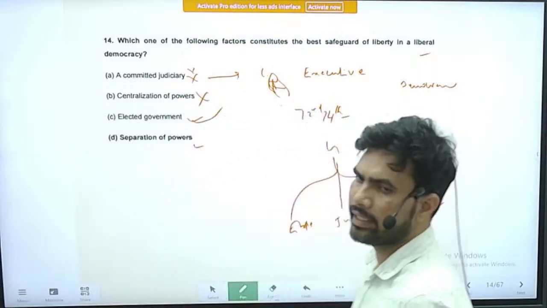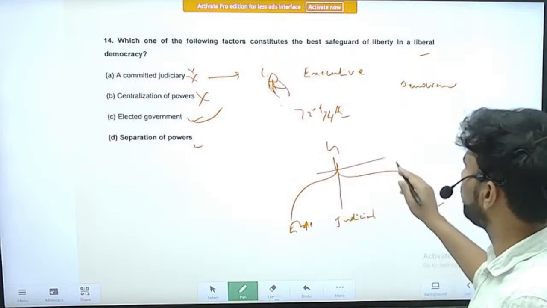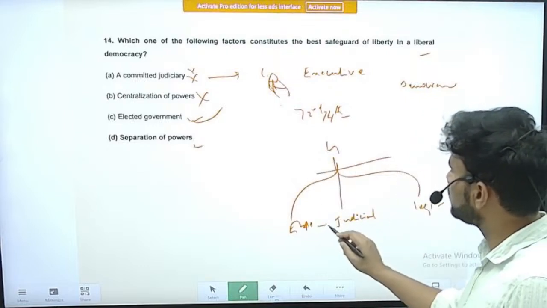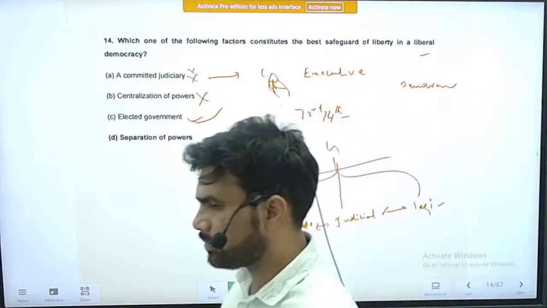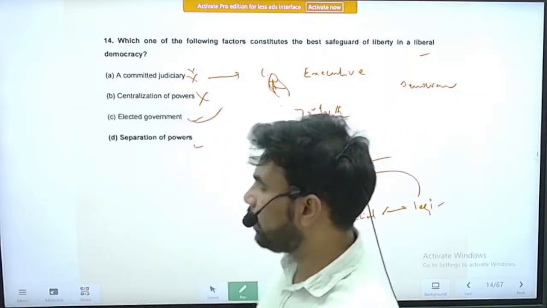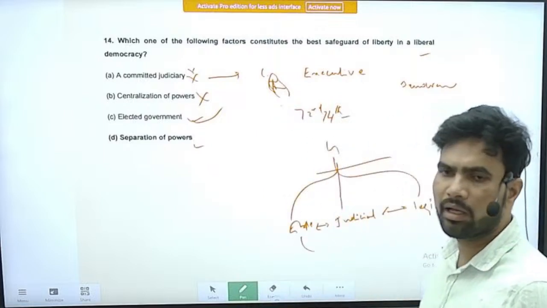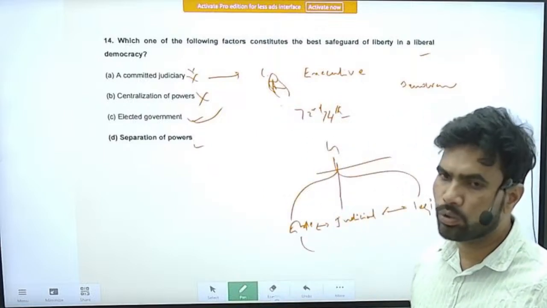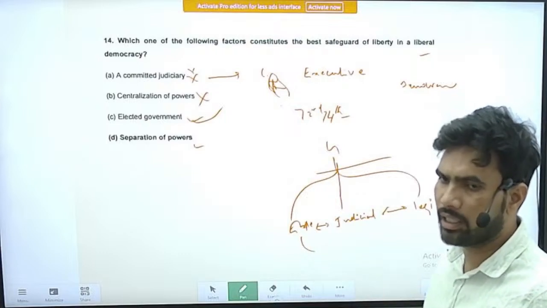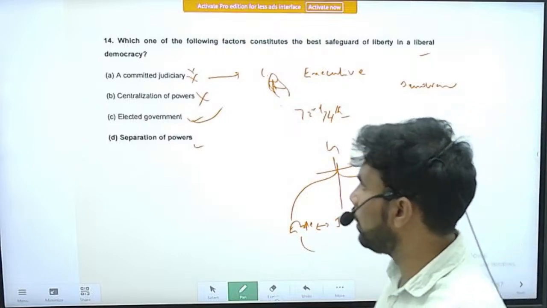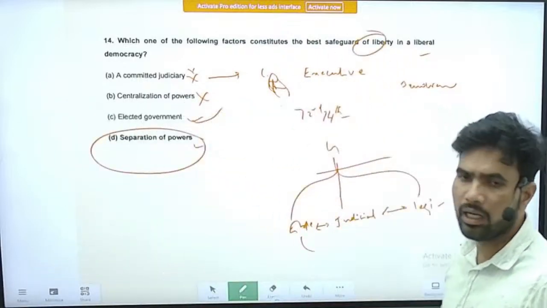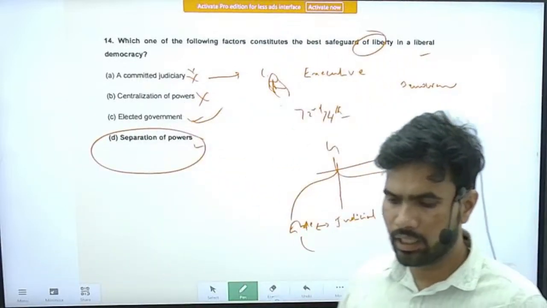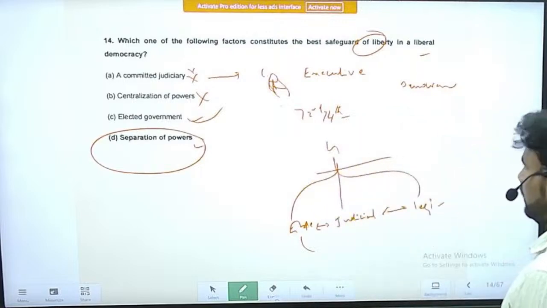Here separation of powers is there, and to balance these powers there are checks and balances, so that no organ of the government encroaches on the powers of the other organ of the government. So this separation of powers safeguards liberty in a liberal democracy. Right. So option D is the correct option.